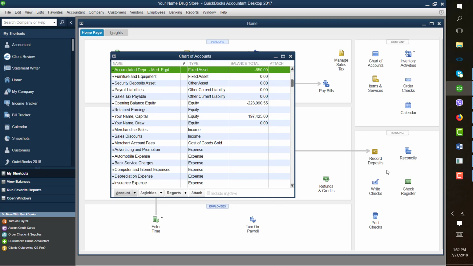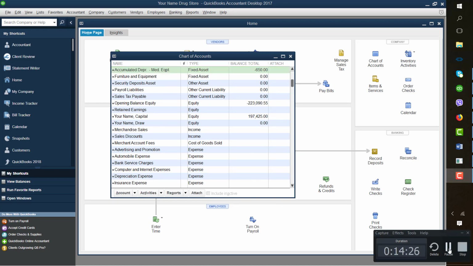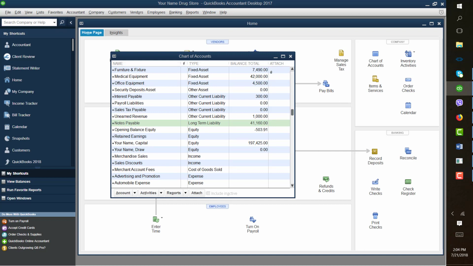You need to add more accumulated depreciation accounts and more fixed asset accounts. Once you have entered everything, your opening balance should have a minus $503.91.